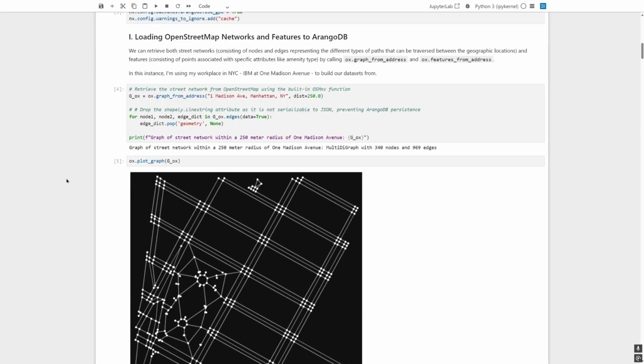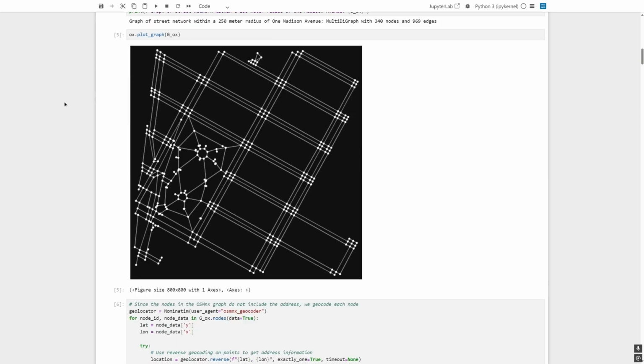The first major step is preparing OpenStreetMap data to load into ArangoDB. First, we build the graph network from OpenStreetMap using OSMnx's built-in graph from address function. In this case, I'm using my workplace of IBM, 1 Madison Avenue, as our center point and create a graph with a 250-meter radius. We then visualize the graph and can see how the nodes and edges correspond to real-life